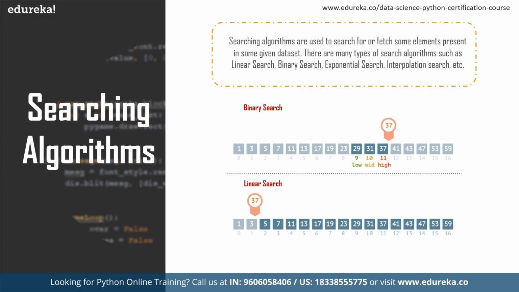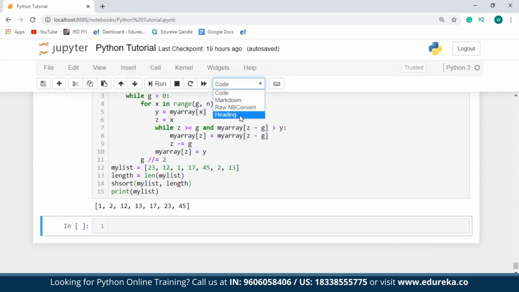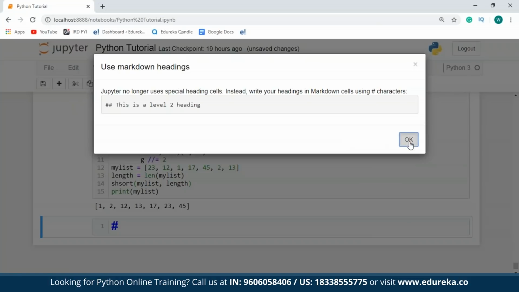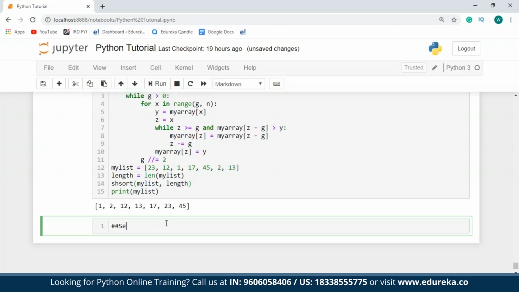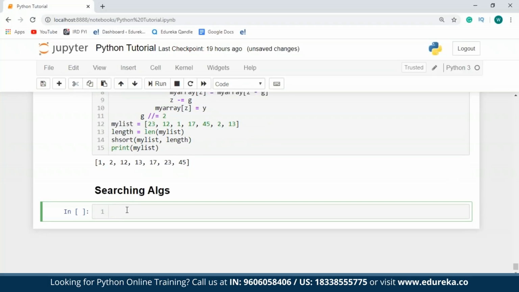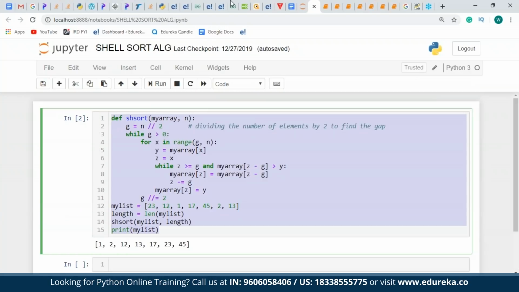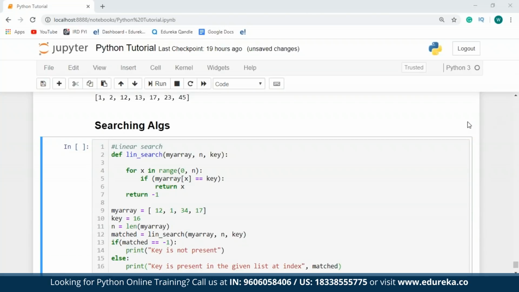The linear search algorithm is used to successively search for a given element by comparing it with each element of the given array. It is one of the simplest searching algorithms, but very important to understand other searching algorithms. So what I'm going to do over here is get back to my Jupyter notebook. And over here, let's just create a heading again. I'll call this searching algorithms. The first one over here is linear search. And I'll just paste the code that I have for it.